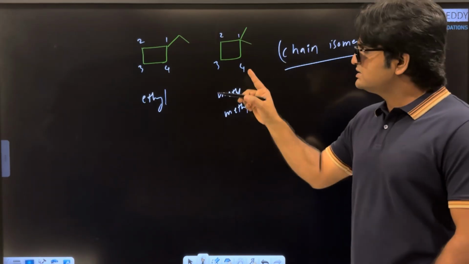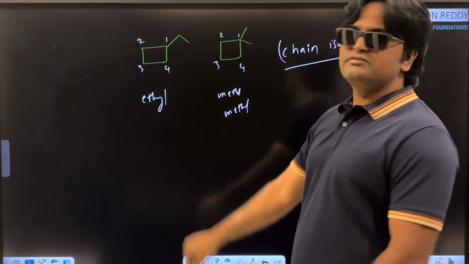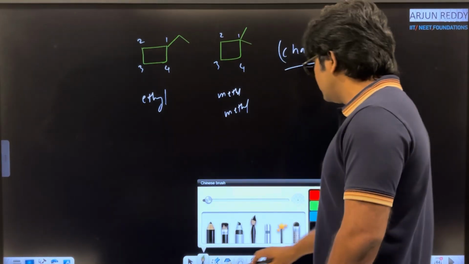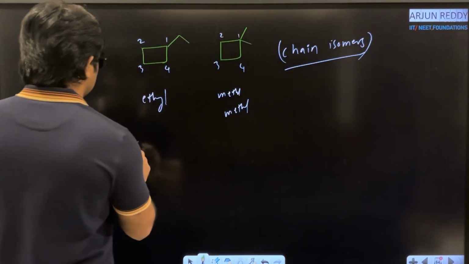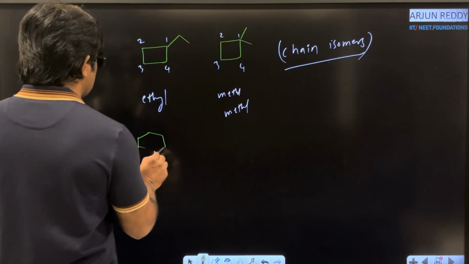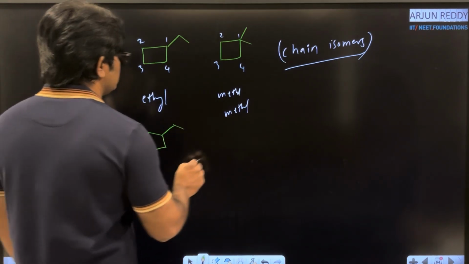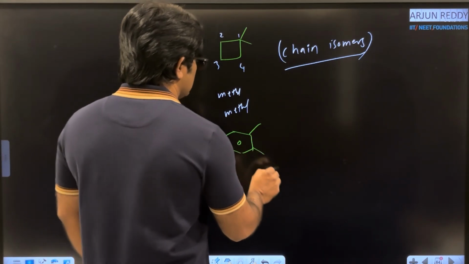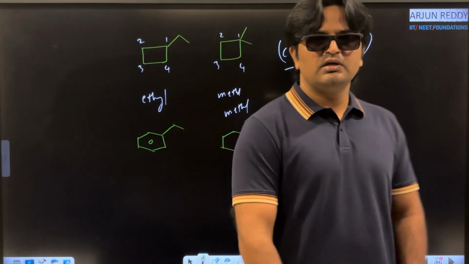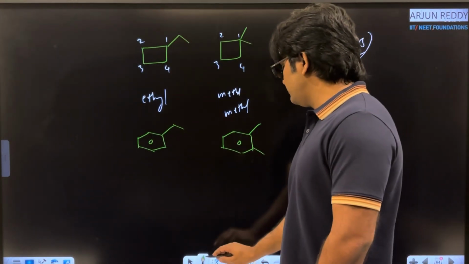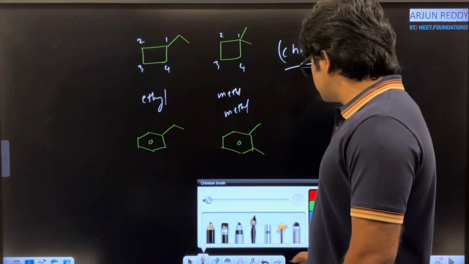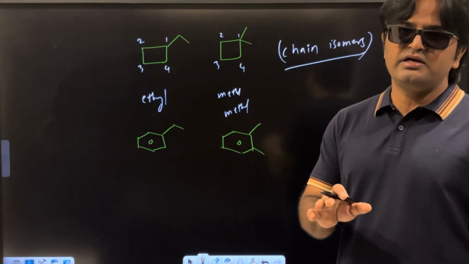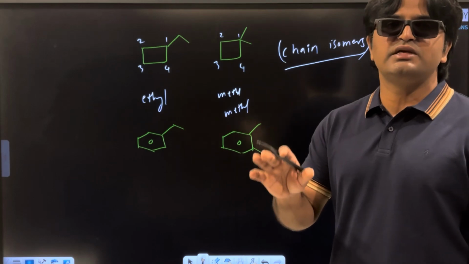Very important. These examples I am giving on the basis of side chain. Let me give one more example just to avoid confusion. Right here, aromatic ring system I am taking, outside the ring system ethyl. Here aromatic ring system methyl and methyl. What is the relation between these two? They are not positional isomers. Why? Because in case of positional isomerism, only positions are different but same parent chain length and same side chain length.